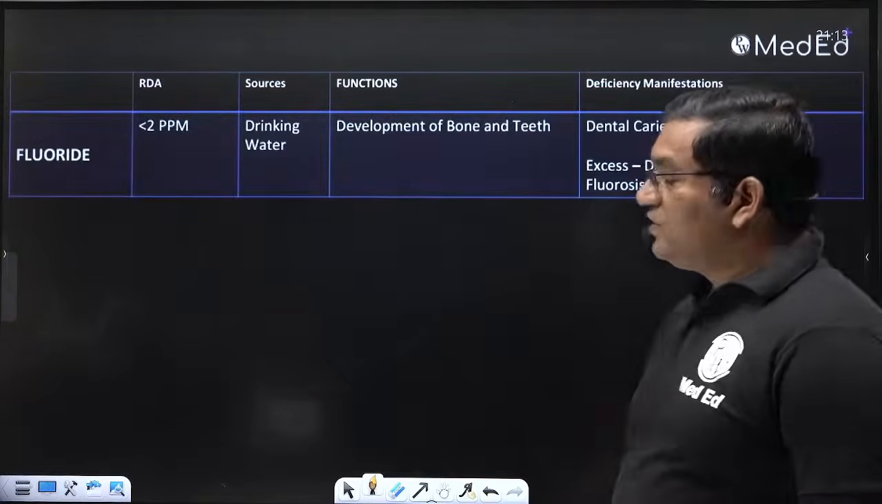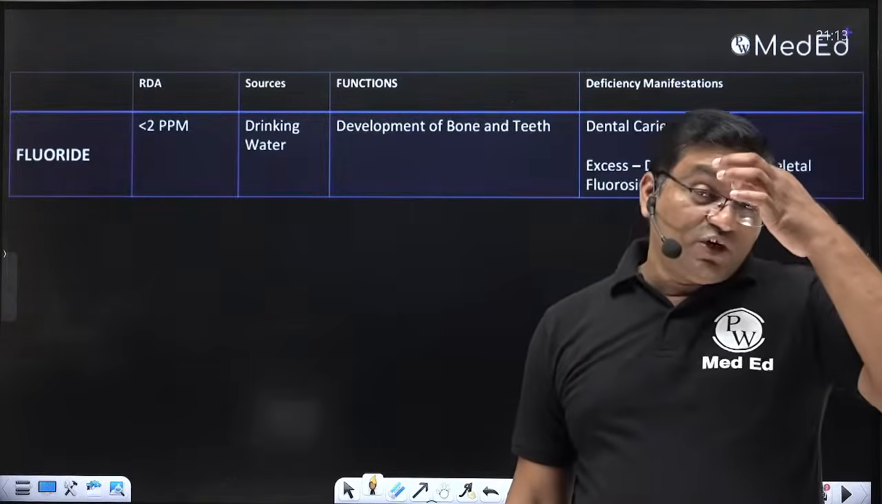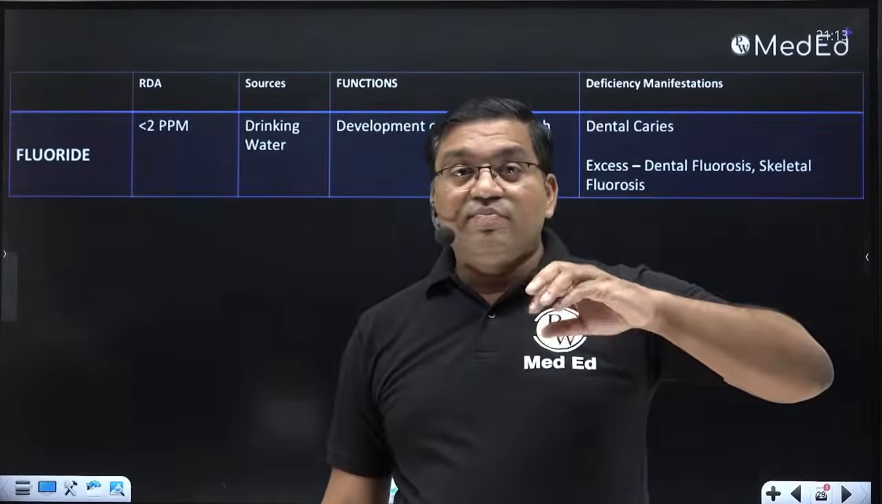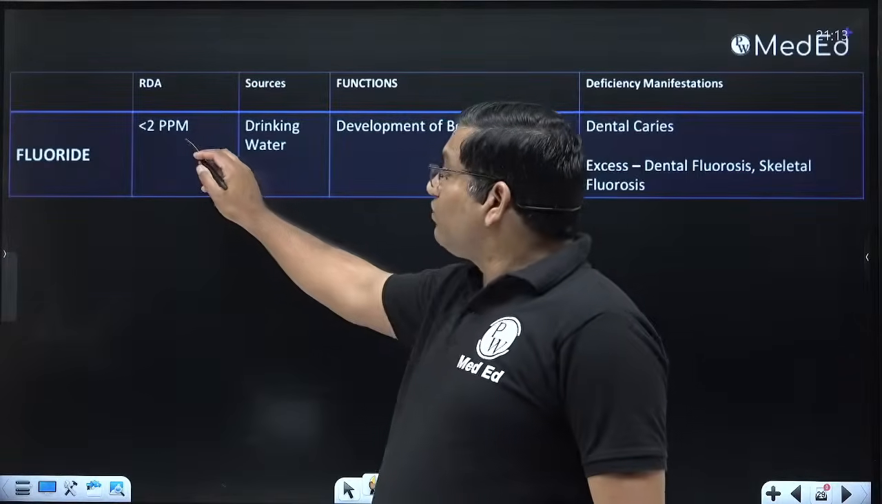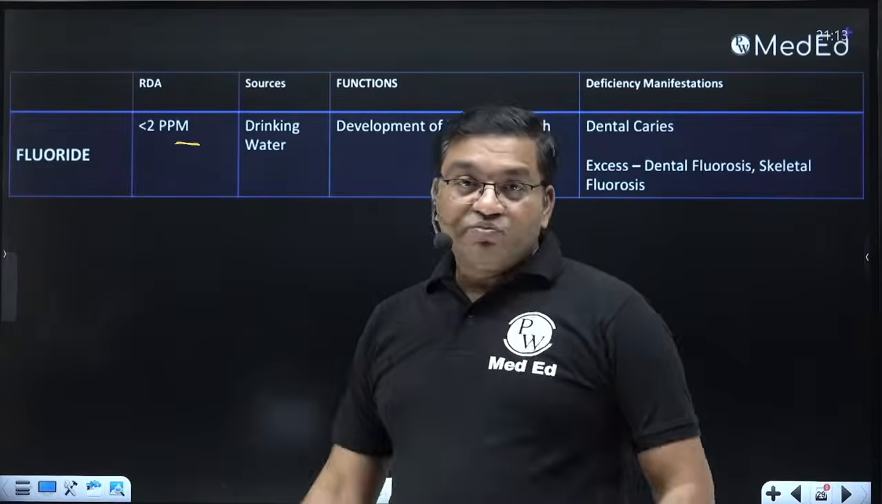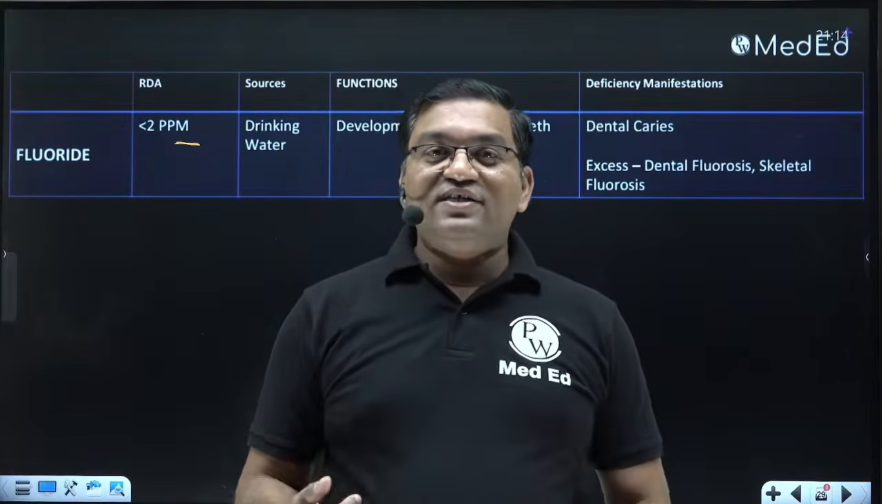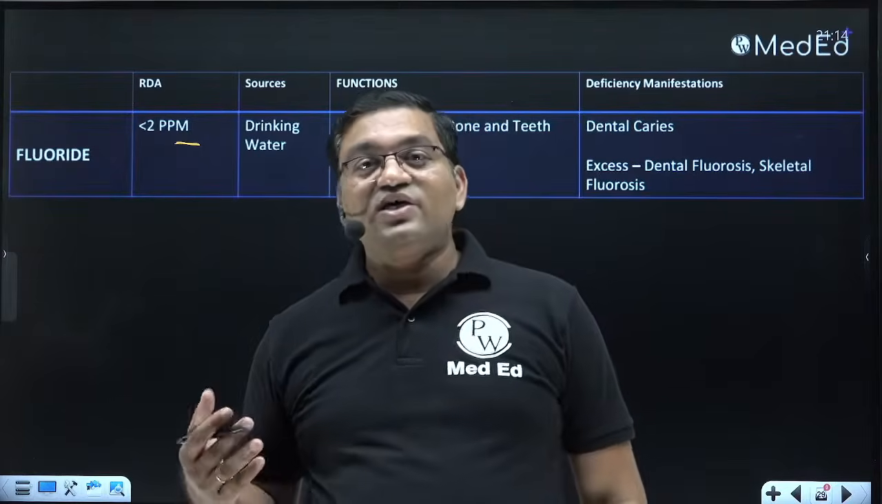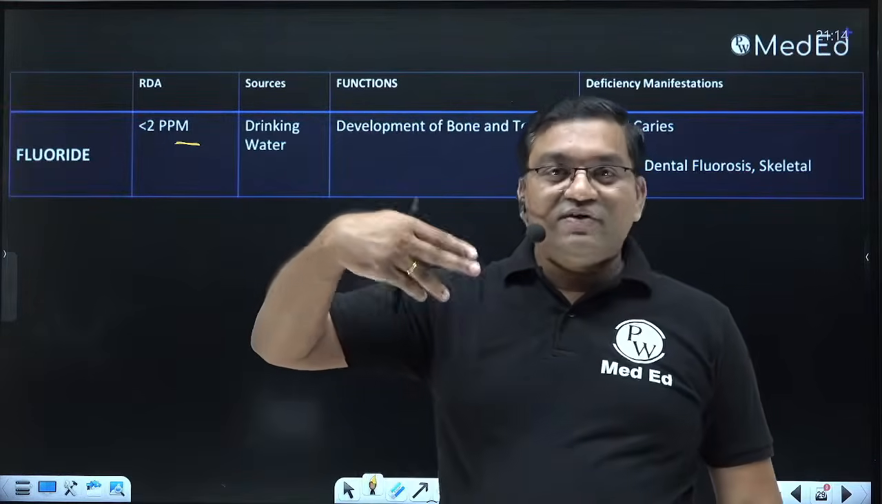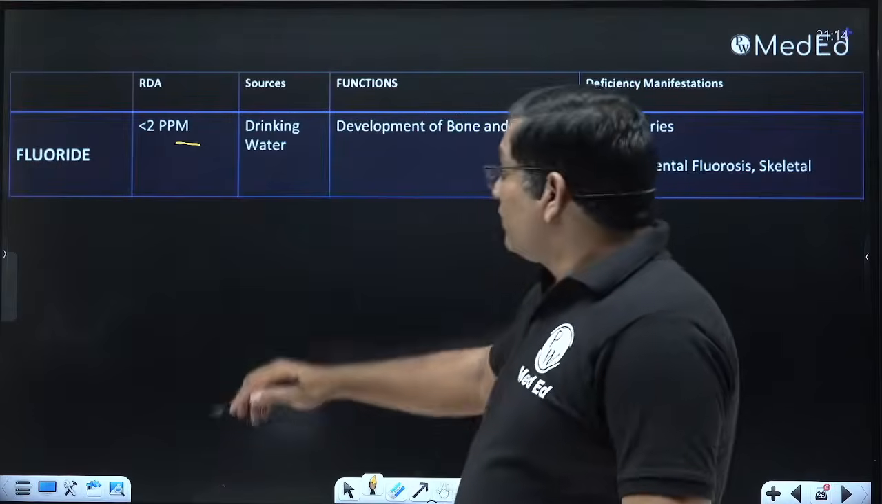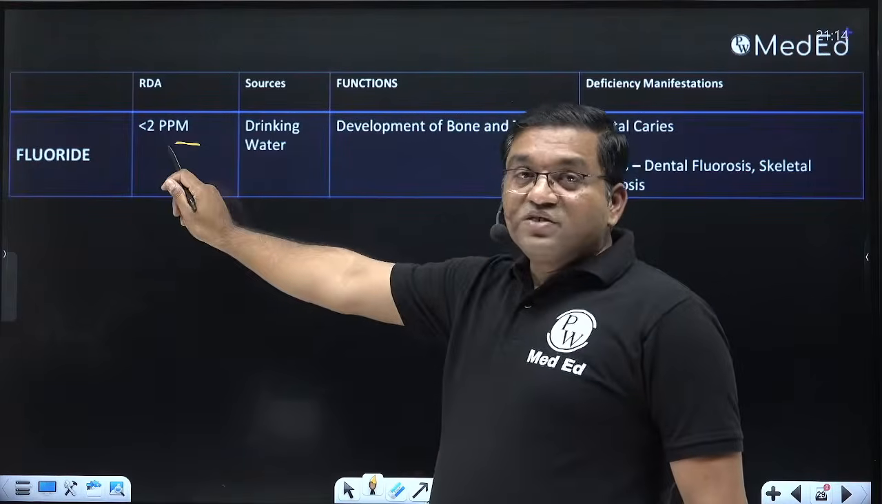Then fluoride. The fluoride content of drinking water should be 1 to 2 ppm, parts per million. So do not use fluoride toothpaste every time. Check how much fluoride is in our water; in some places it is very high, and then we again use fluoride toothpaste. So remember, 1 to 2 ppm is the normal range.